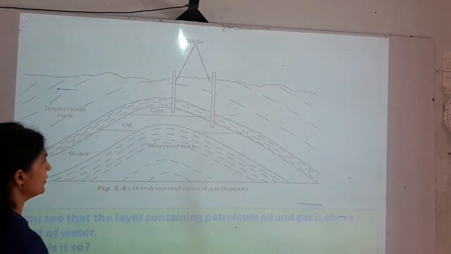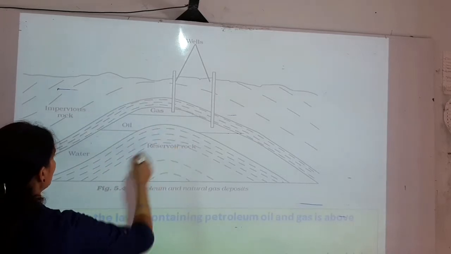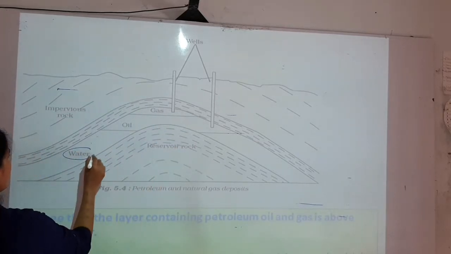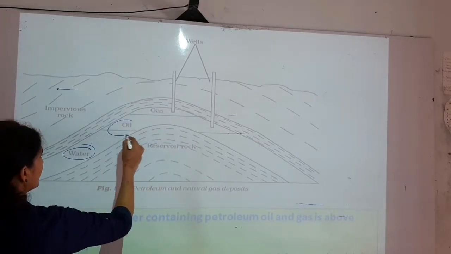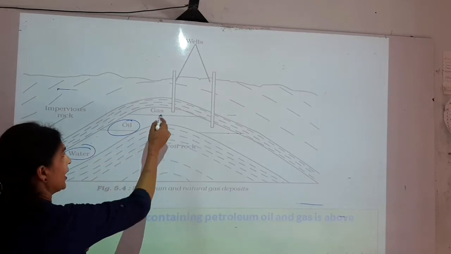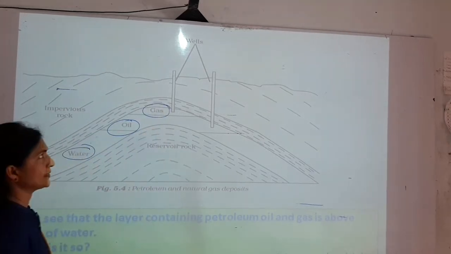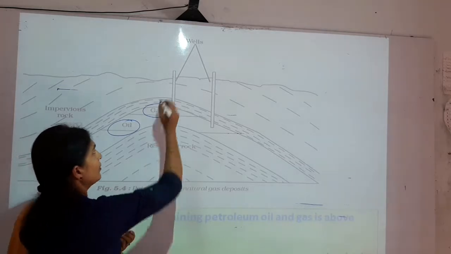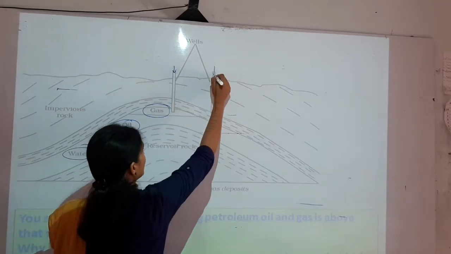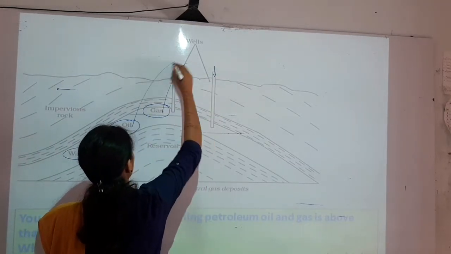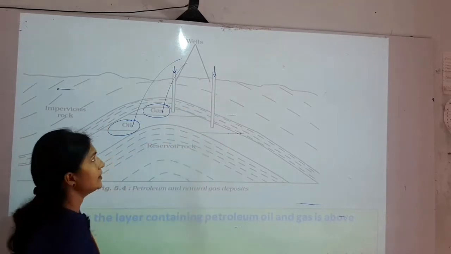If you see here in this diagram, here is the water level. Above the water level there is the oil level, and above the oil level there is a gas level, and these are the wells, and from these wells the oil and gas is taken out.